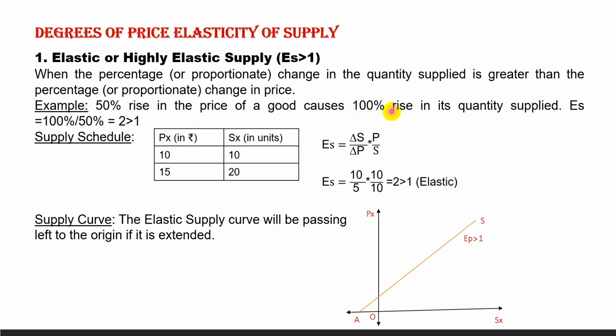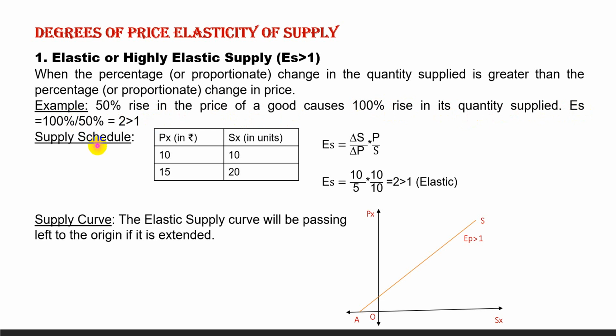That means Q percent is greater than P percent. Now, by applying the formula of price elasticity of supply in the percentage method, we get Q percent by P percent, or S percent by P percent, is equal to 100% by 50%, means 2, and 2 is greater than 1. Therefore, it is elastic or highly elastic.